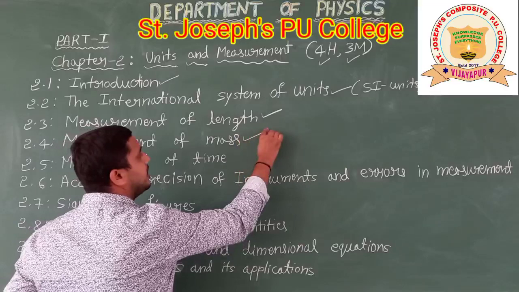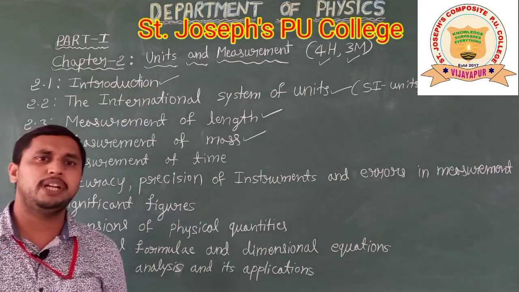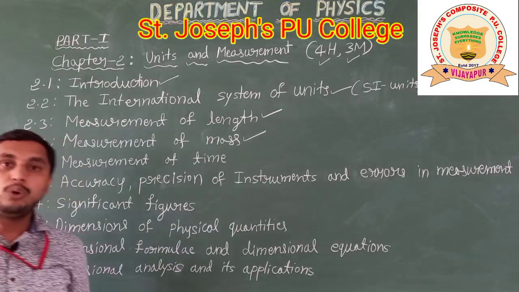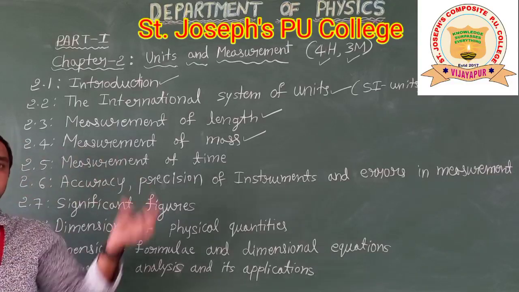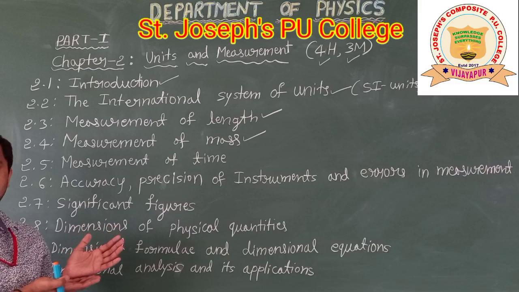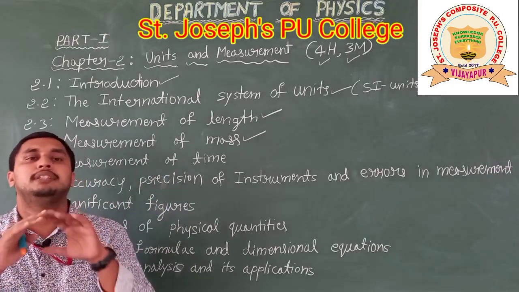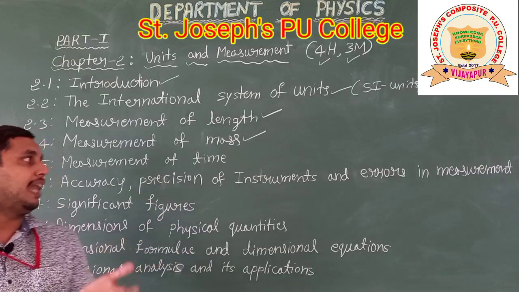Next, we will see the measurement of mass. The same thing, how to measure the mass. For a larger body or larger object, how to measure the mass, for example, the mass of the universe or the mass of a planet.